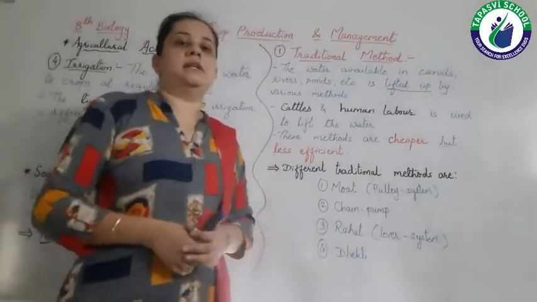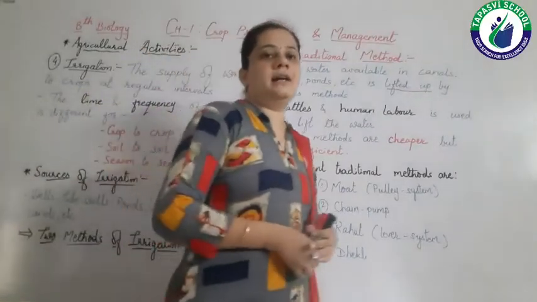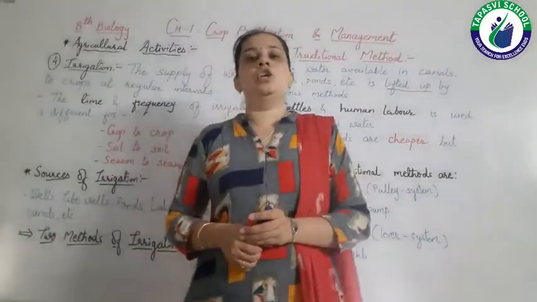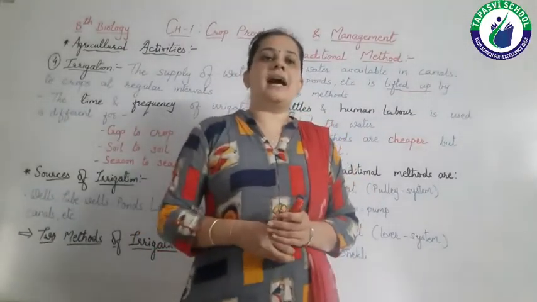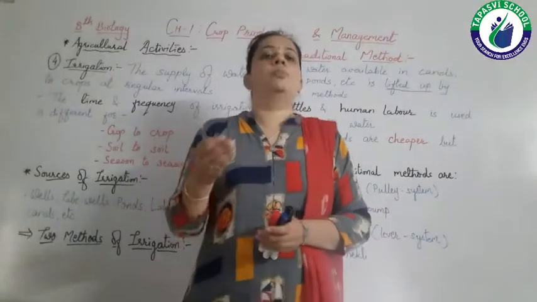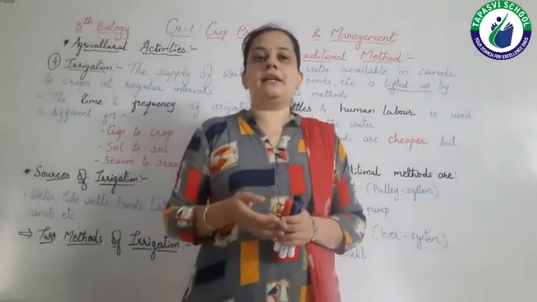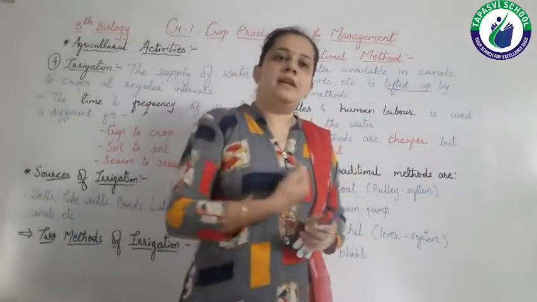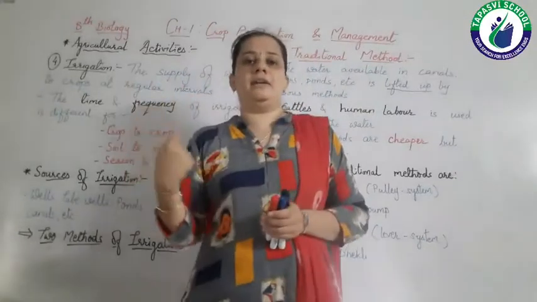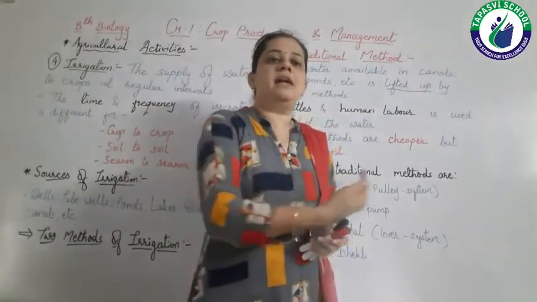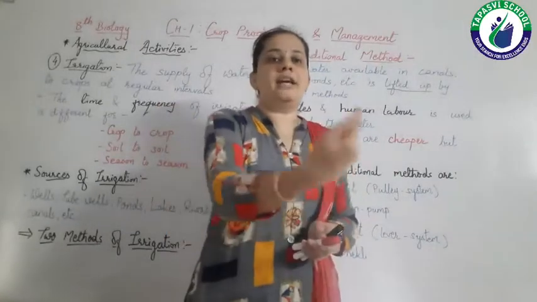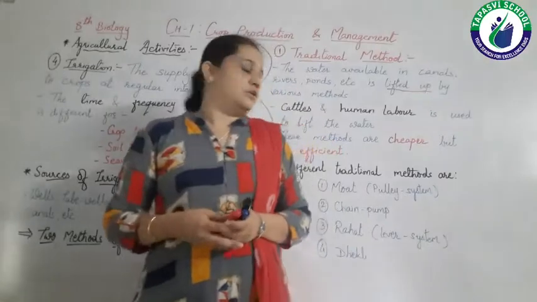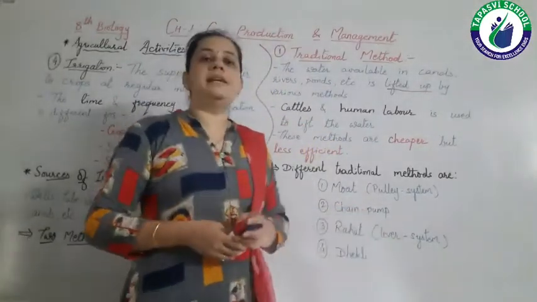Third is Rahat, the lever system. In Rahat, animals are used. Animals like camel, bullock, etc. are connected with the wheel. When these animals are moving or rotating, the wheel rotates and takes out the water, right? So that is Rahat or lever system.